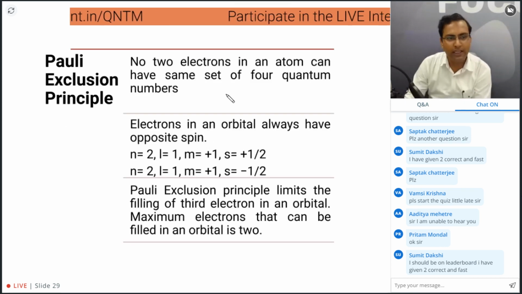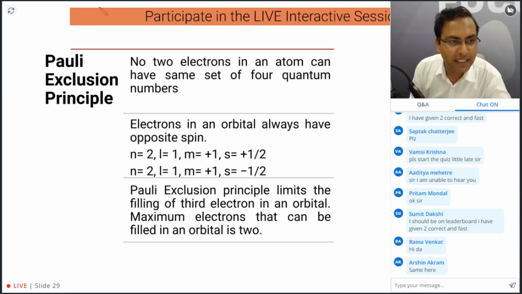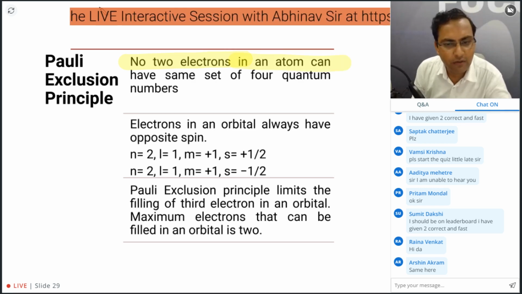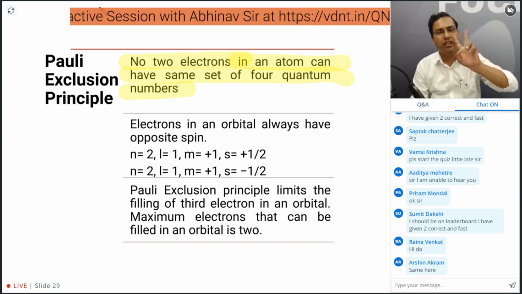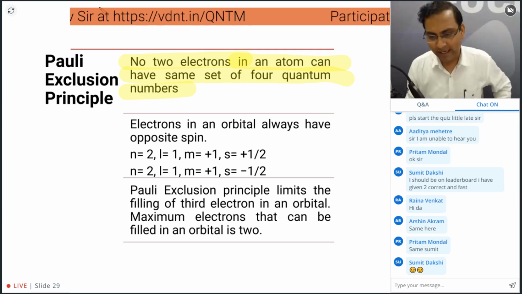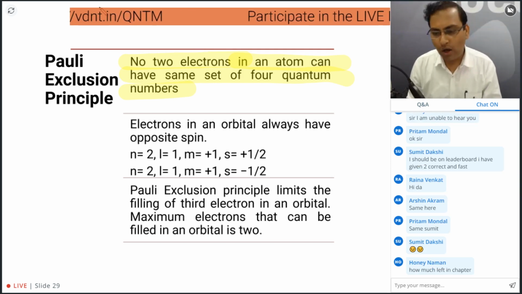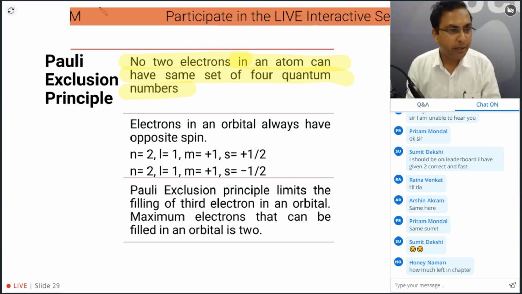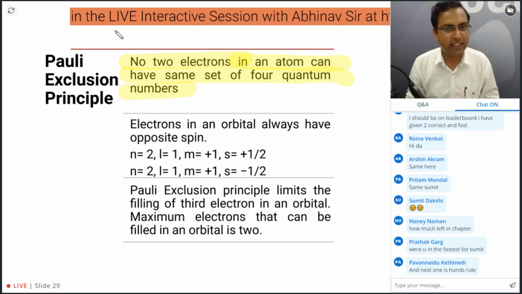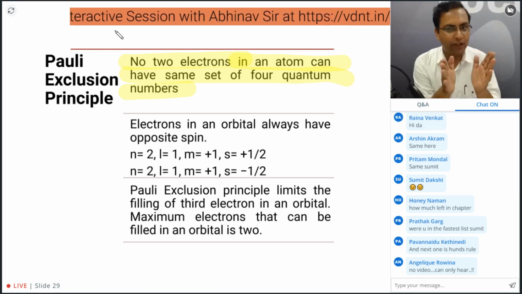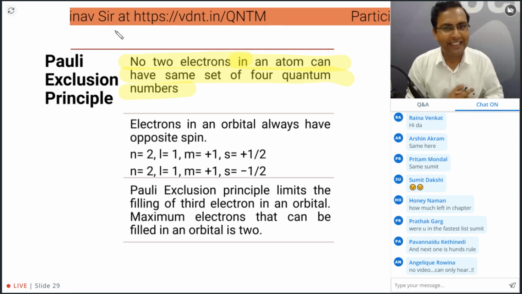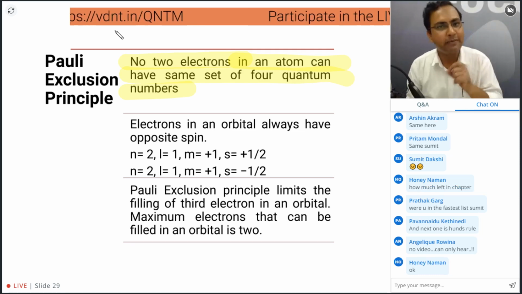Okay, now Pauli's exclusion principle. Pauli's exclusion principle says that no two electrons in an atom can have the same set of 4 quantum numbers. All the quantum numbers of any two electrons cannot be the same. They cannot have the same value of quantum numbers. Because if they have the same value of quantum numbers, guys, they will have exactly the same address. If we have to differentiate two electrons, then they must have a different set of quantum numbers, just like any two people in this world cannot have the same address.